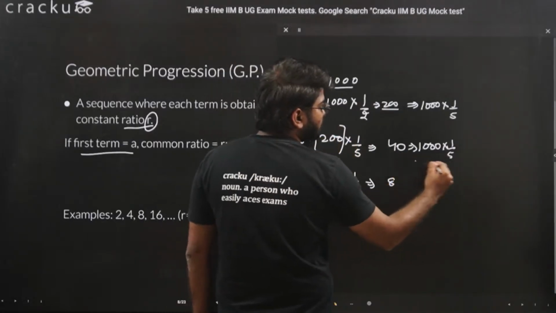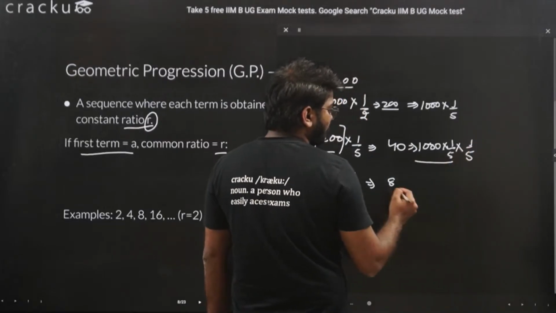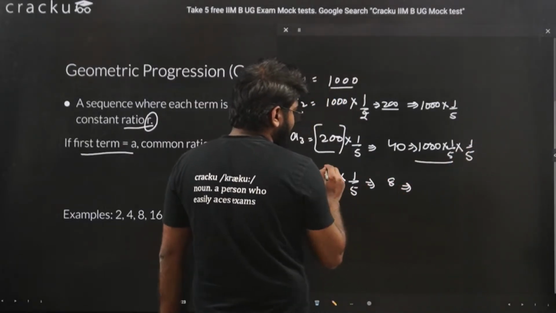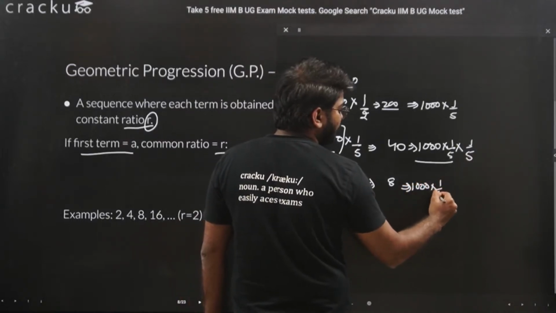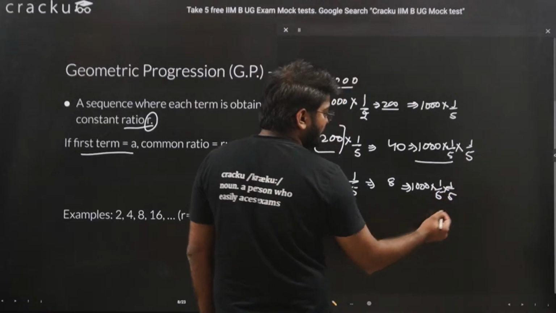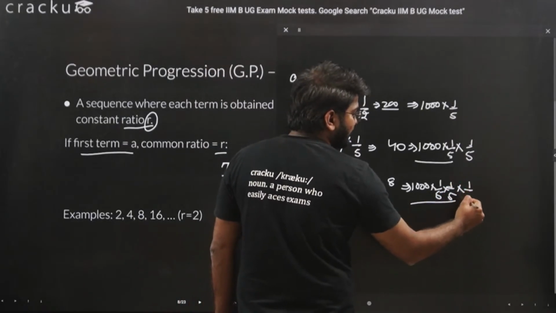So this part is this value into again 1/5. Here this is nothing but 1000 into 1/5 into 1/5. Again you are multiplying with 1/5.